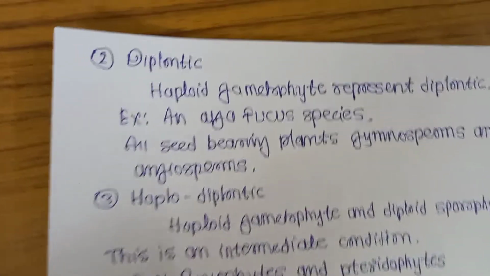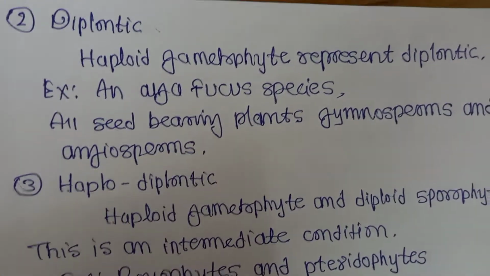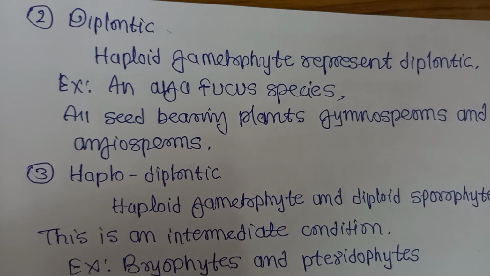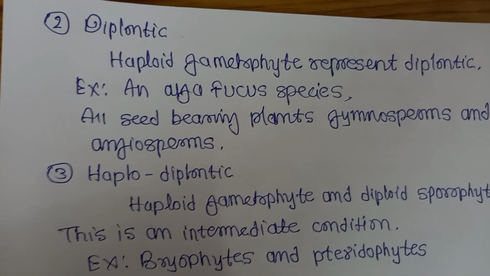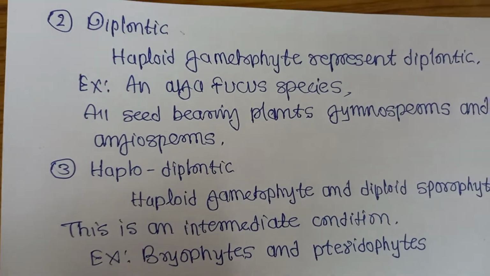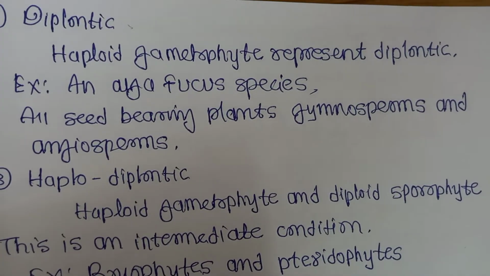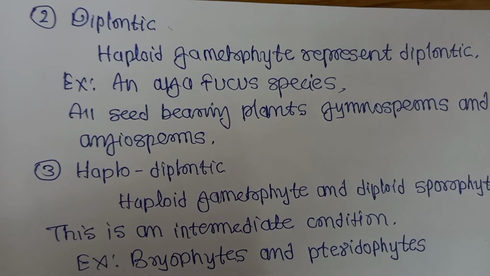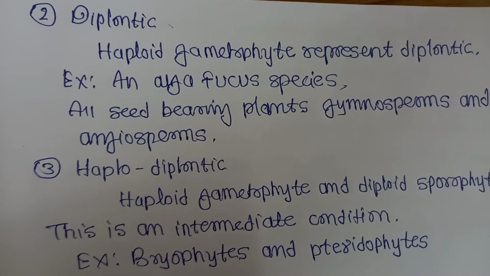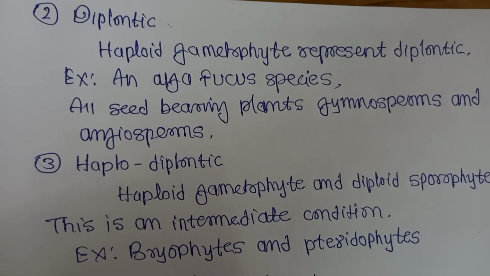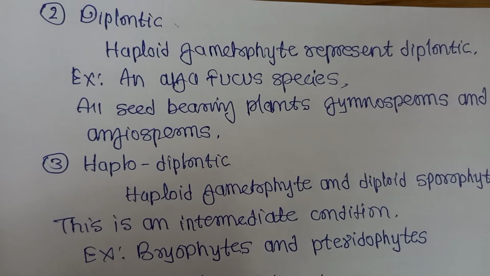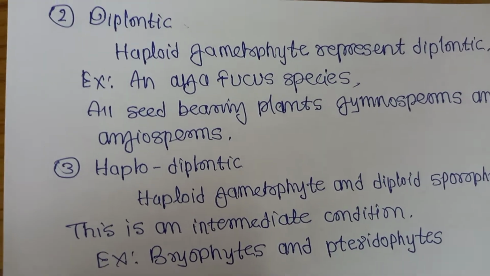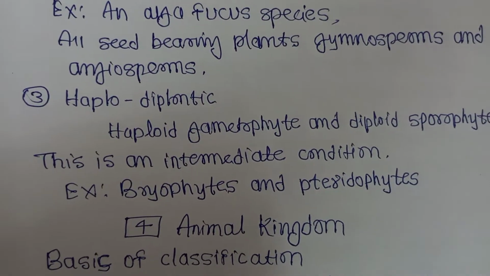Then the next, diplontic. What is the meaning of diplontic? Diploid sporophyte represents diplontic. Examples, the alga Fucus species, and all seed bearing plants, gymnosperms and angiosperms. These are examples of diplontic. What happens in the diplontic life cycle? Haplodiplontic means what?